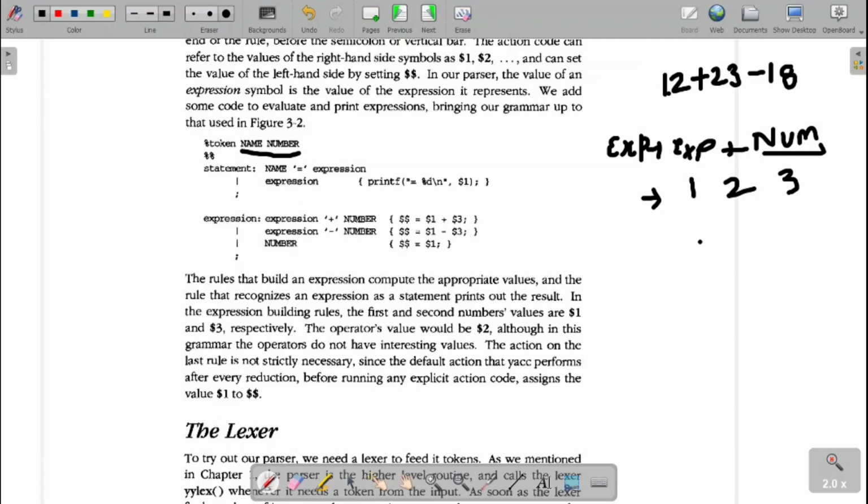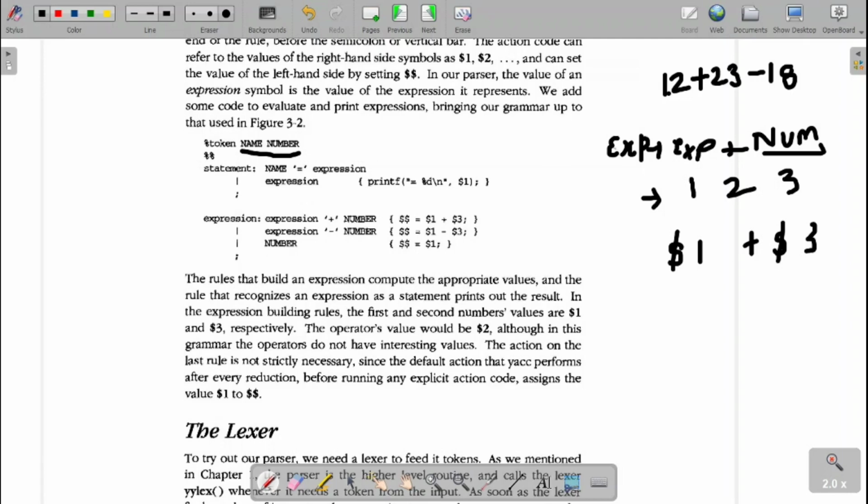So what do I need to do? The first argument is to be added with the third argument. I hope you are following. These arguments in the rules will be prefixed with the dollar symbol. It will be nothing but $1 plus $3. Each argument in the rules of the YACC program will be prefixed with the dollar symbol.